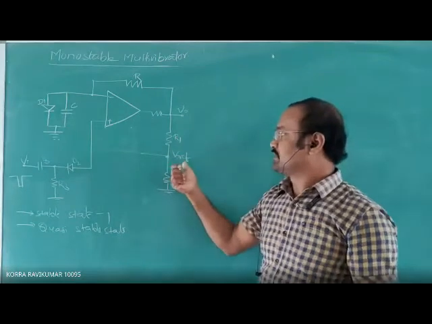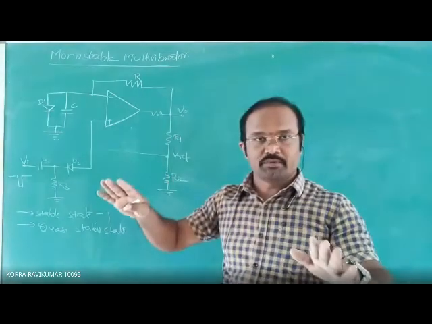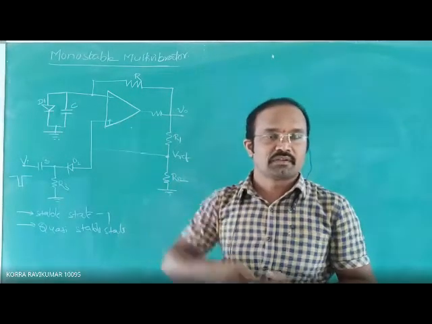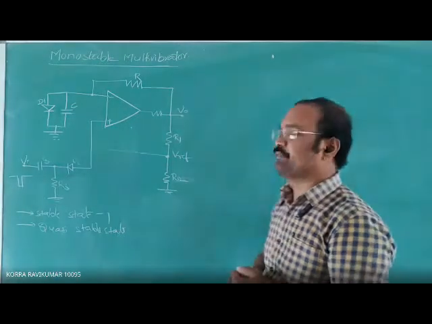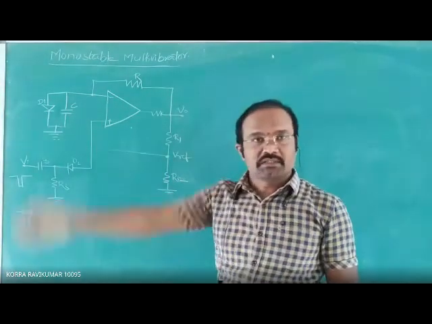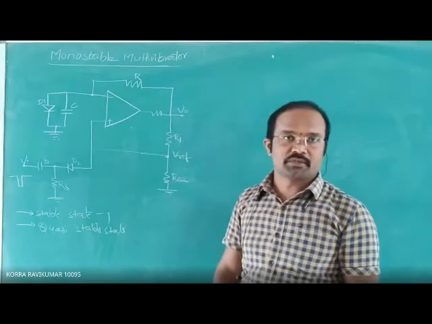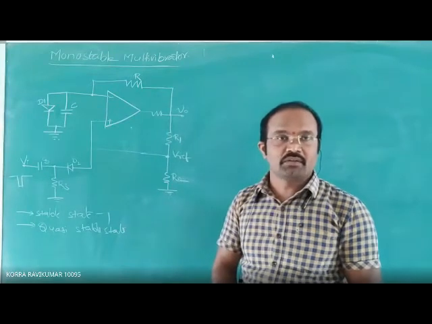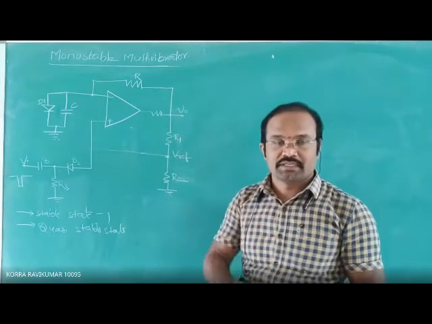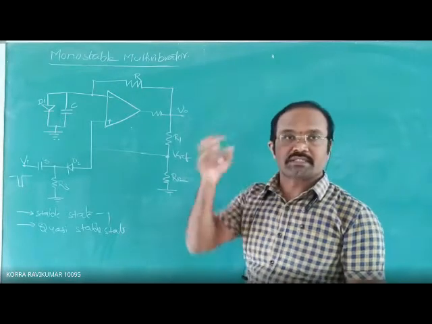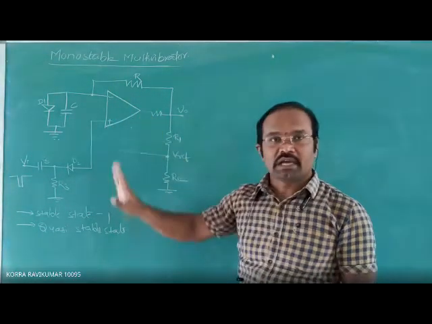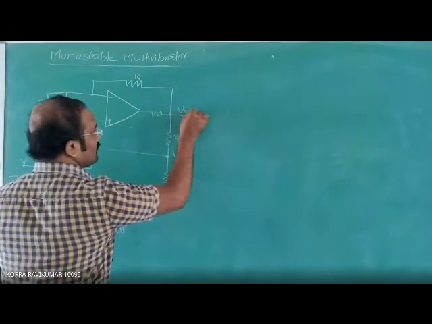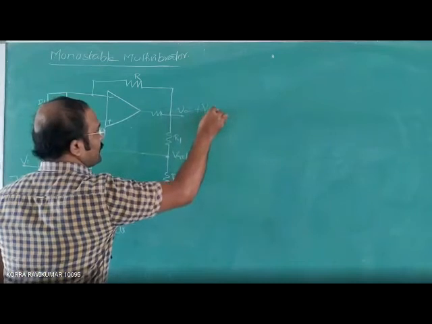Now, first, we are not going to apply any input voltage. Without applying any input voltage initially, we need to produce the output. How? As I explained in the astable multivibrator operation yesterday, the same concept applies here. As it is a 741 op-amp, it has an internal input offset voltage. That input offset voltage gets amplified by this amplifier and it produces the output V0 equal to plus V saturation.